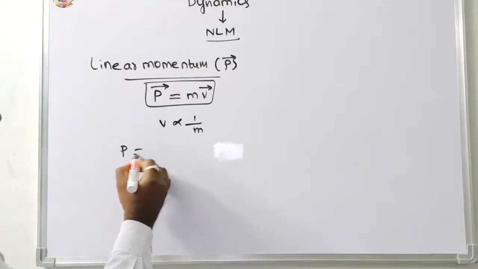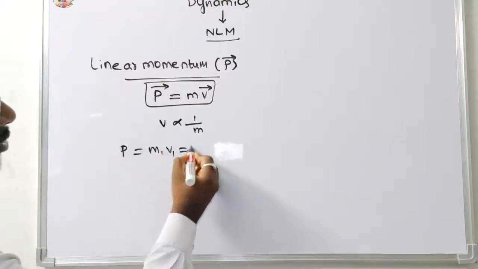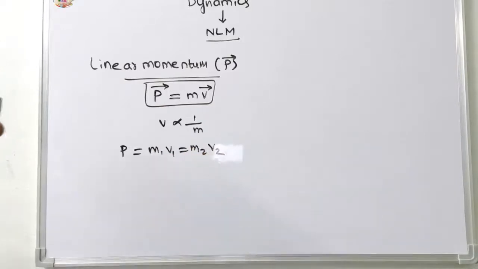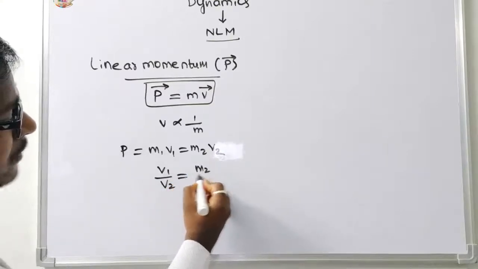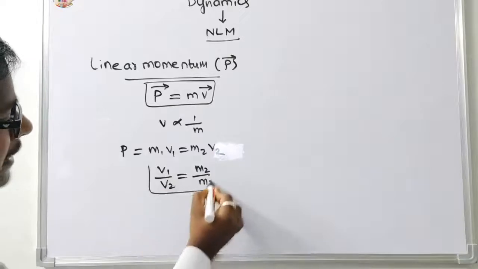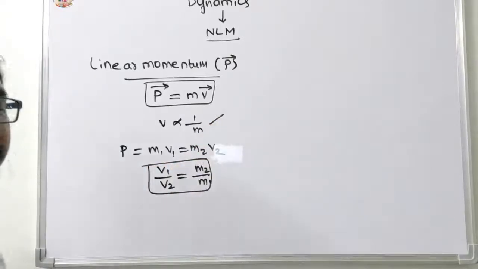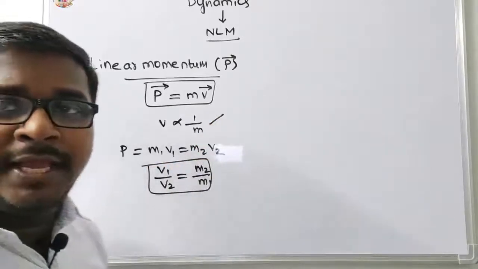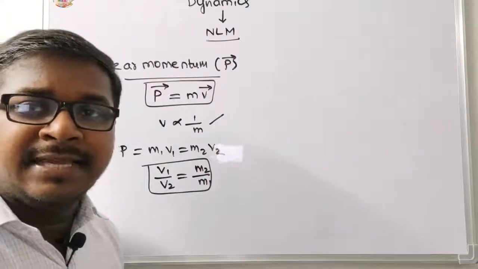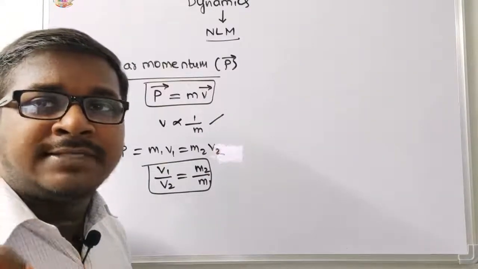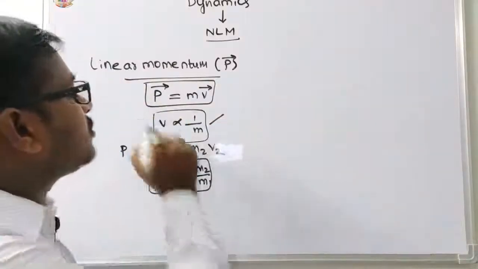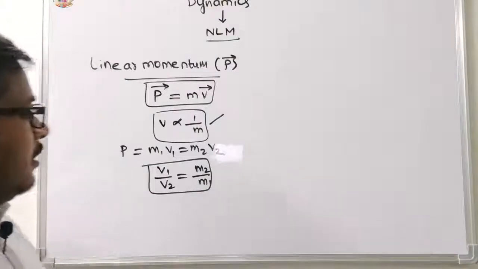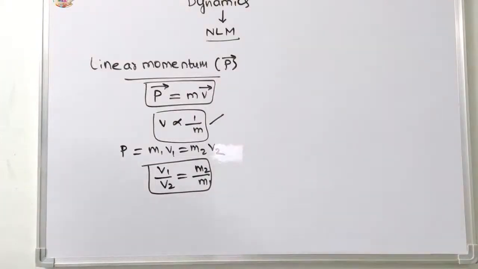Then the momentum P is equal to m1 v1, which is equal to m2 v2. Then v1 by v2 is equal to m2 by m1. This is the condition. The velocity of a body or particle is inversely proportional to the mass of the object. V is inversely proportional to m. V1 by v2 is equal to m2 by m1.